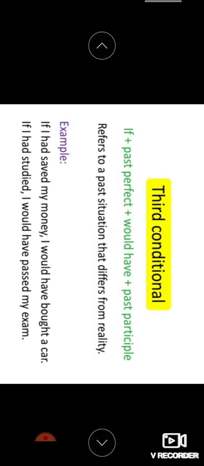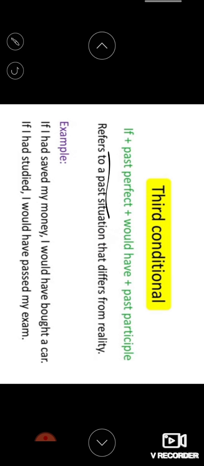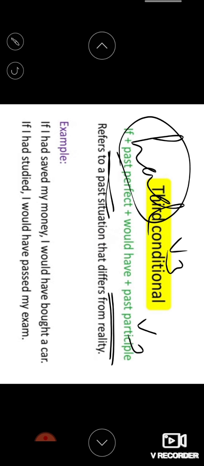Okay, there's a difference here. In past perfect you always use had plus V3 form, and past participle is nothing but only the V3 form. Keep in your mind, had will be there in the beginning, but in the end only the V3 form will be there, and would have is added.